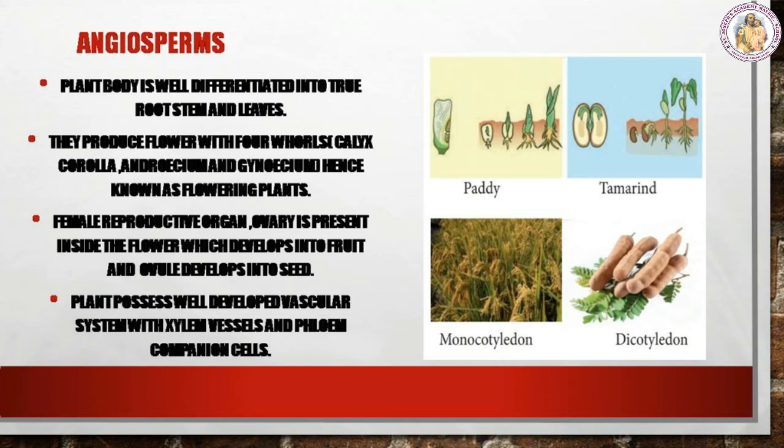Based on the number of cotyledons, angiosperms are broadly divided into two groups, monocotyledon and dicotyledon. Cotyledons means the seed leaves. Plant seeds which have only one cotyledon are said to be monocots. Plant seeds which have two cotyledons are known as dicots. The cotyledons are shown in the picture. Here, for monocot plant, the example is paddy. For dicot, the example is tamarind.